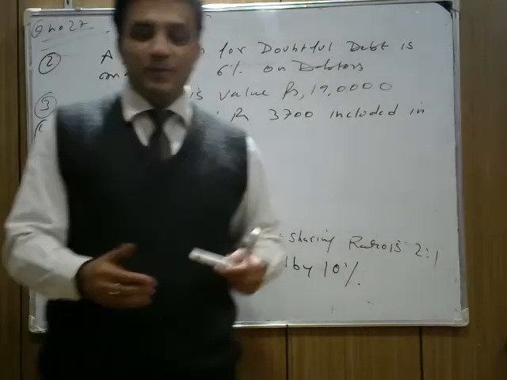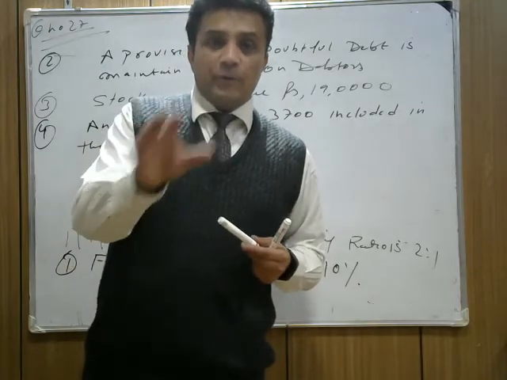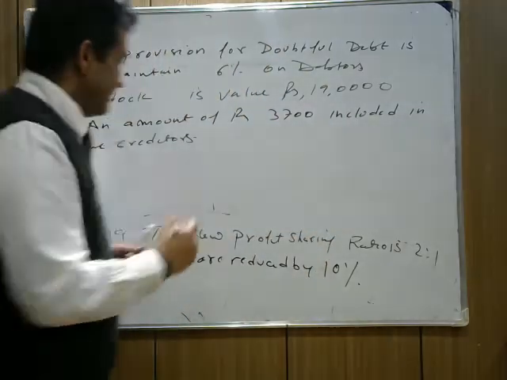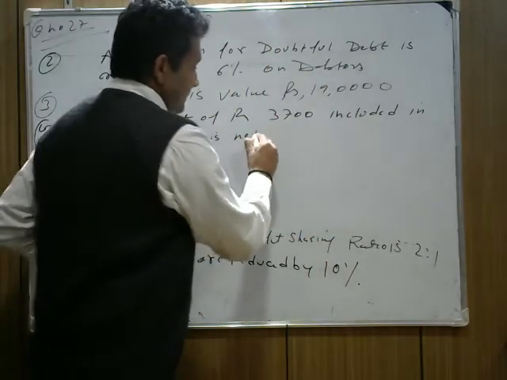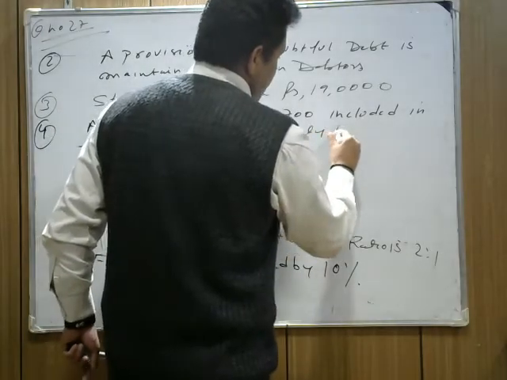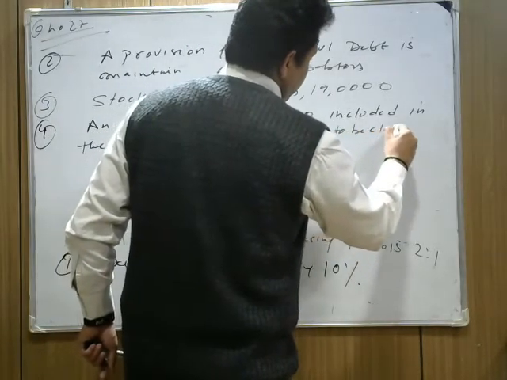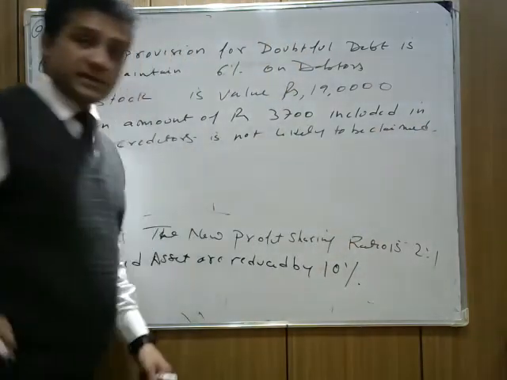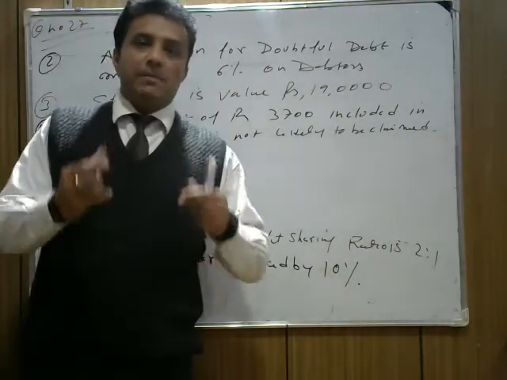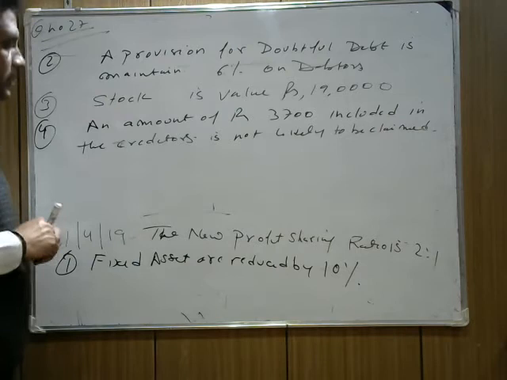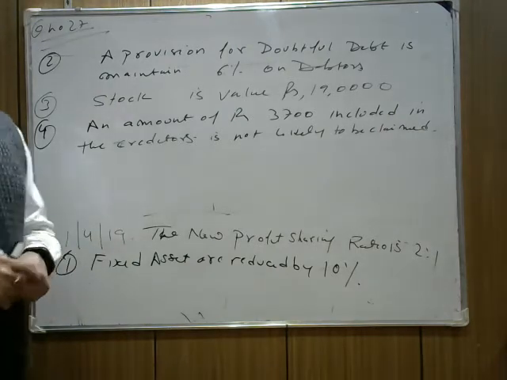Not likely to be claimed means now we have to pay 3,700 less to the creditors. It's a benefit for us because our sundry creditors, our liability, is decreasing.